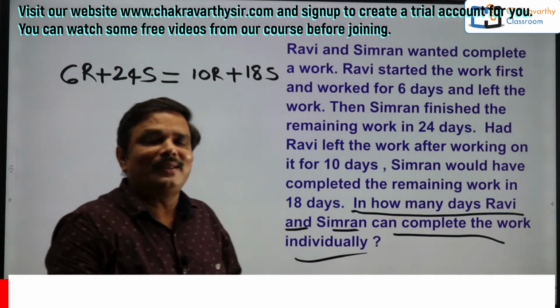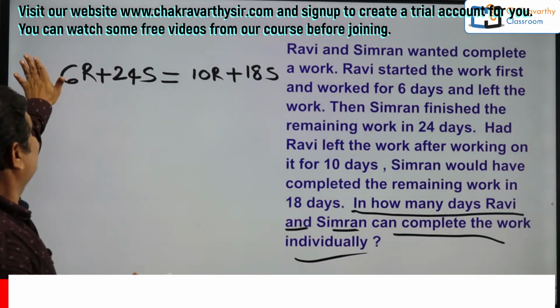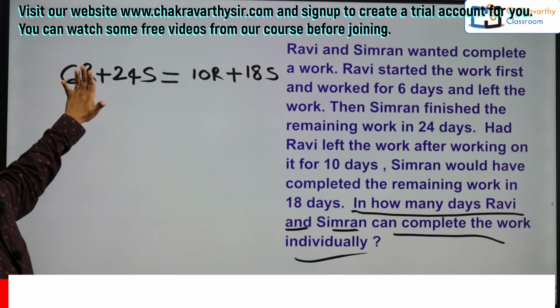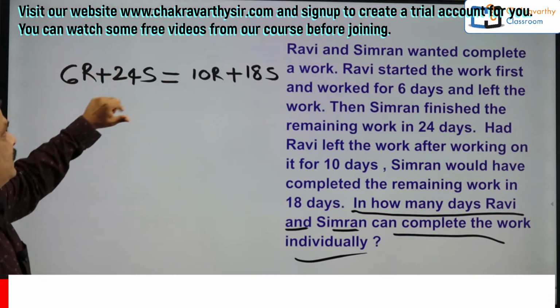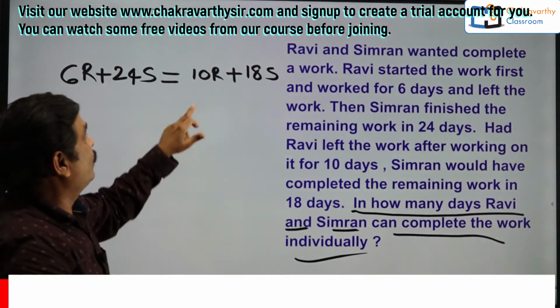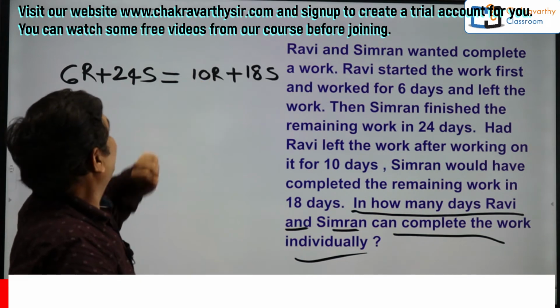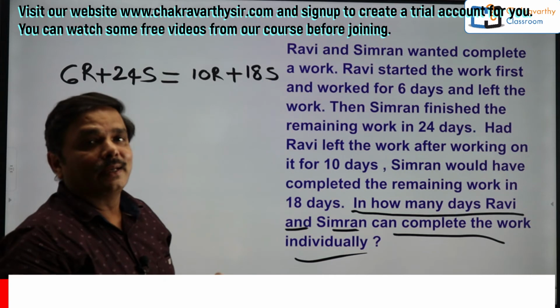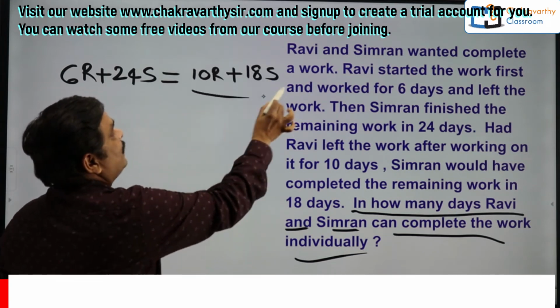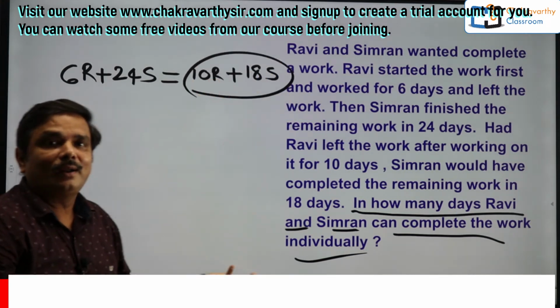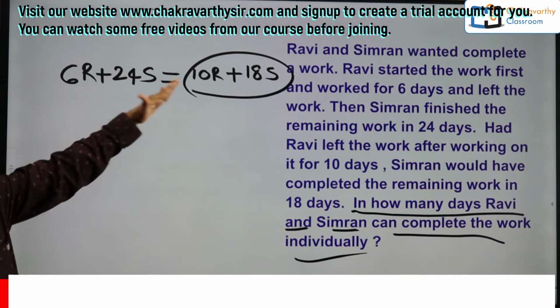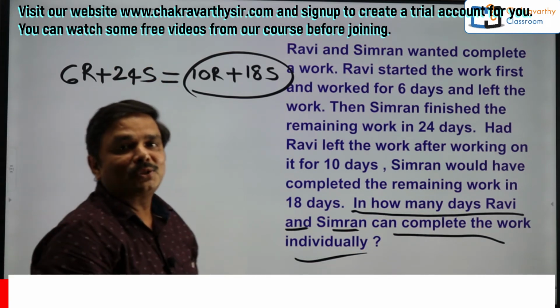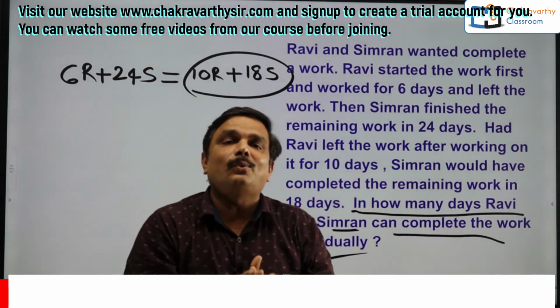Why both these are equalized? Because actually this is the total amount of work. This much work is done by Ravi and Simran. Had Ravi worked for more number of days, 10 days, Simran would have completed the remaining work in 18 days. Which work are they doing here? The same amount of work, the complete work here and here, in both the cases that must be same. You can equalize that one.